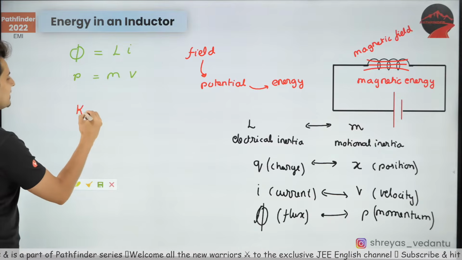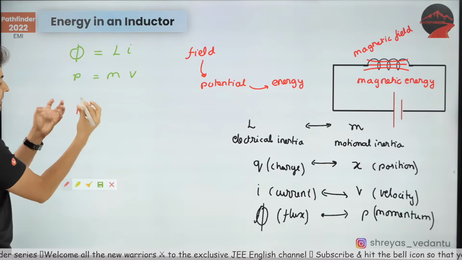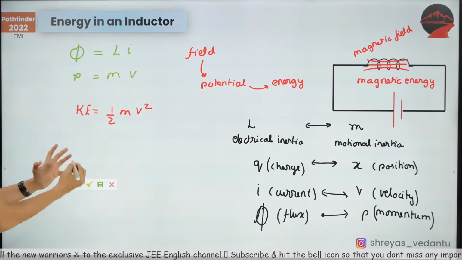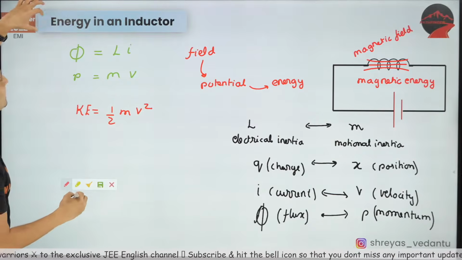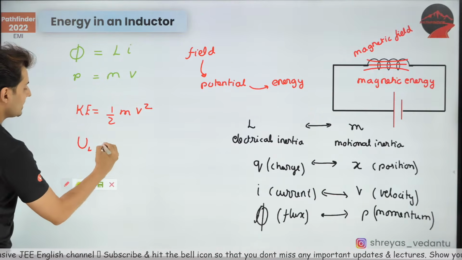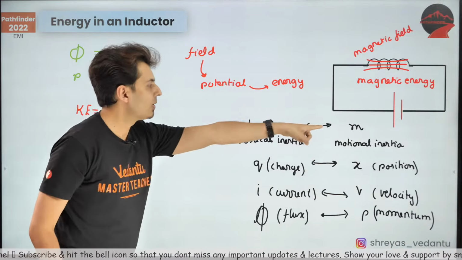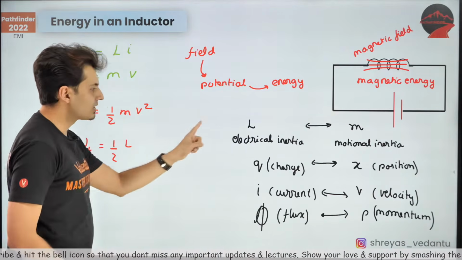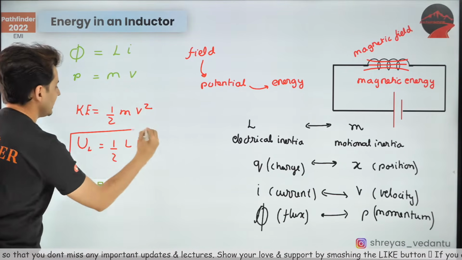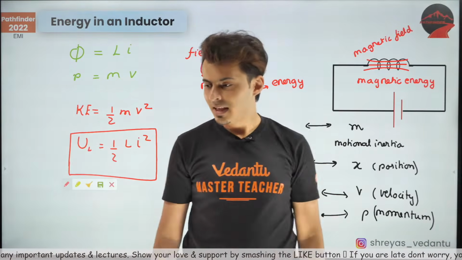Similarly, kinetic energy formula. What is the formula for kinetic energy? Energy possessed by a body. It is half mv square. The energy possessed by an inductor, usually denoted by UL, will be half. Instead of mass, you will write L. Instead of velocity, you will write current. That's it. So this is the formula, guys. I hope this makes sense.